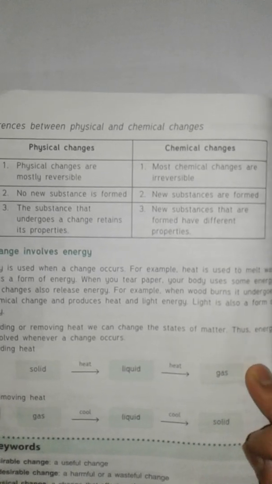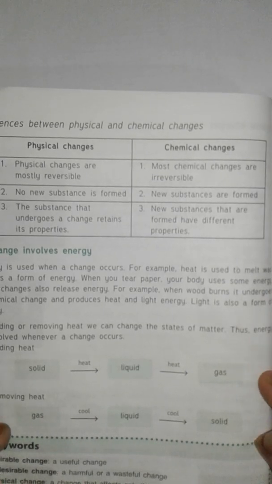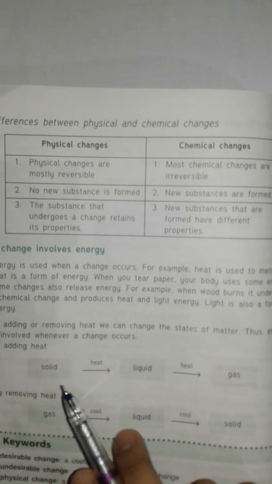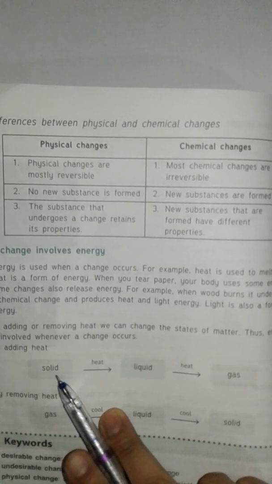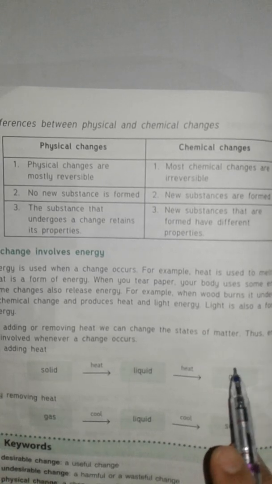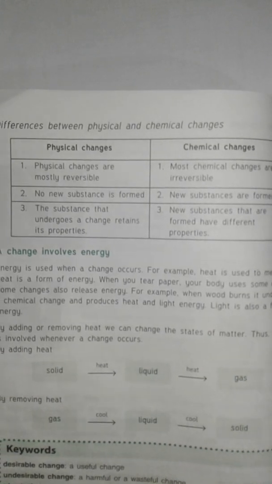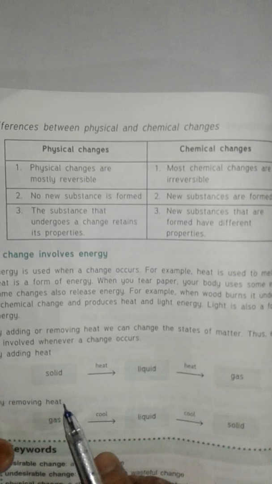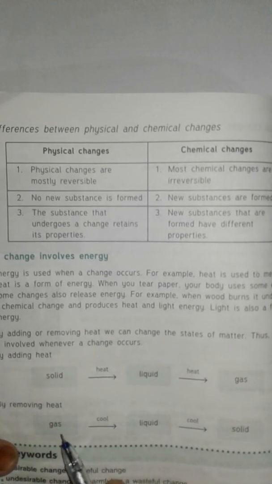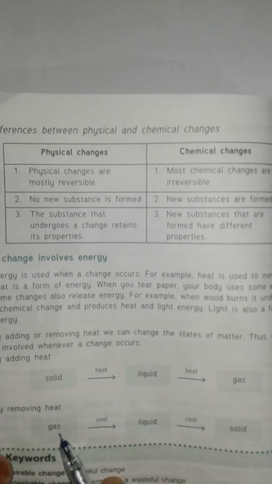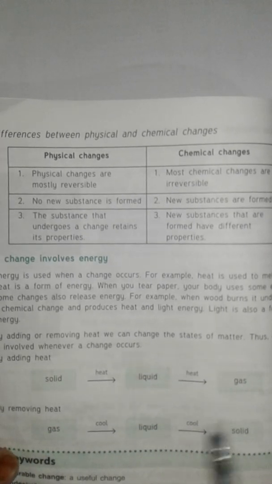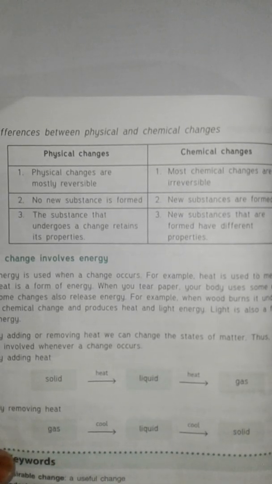So energy is involved whenever a change occurs. By adding heat, solid goes to liquid, and then liquid goes to the gaseous state. If we remove heat from a substance, then from the gaseous state it changes to liquid first, and then solid.